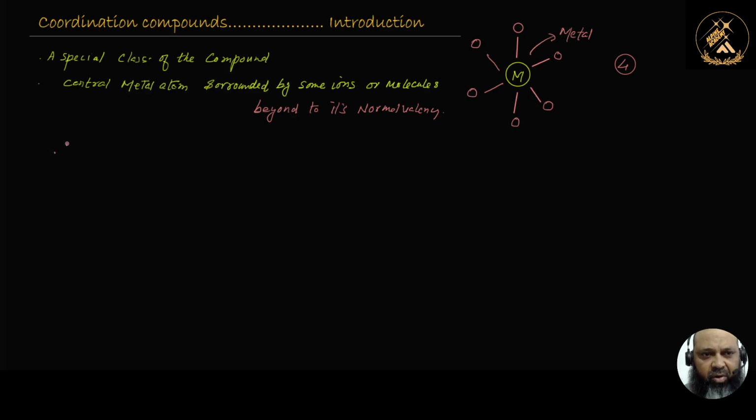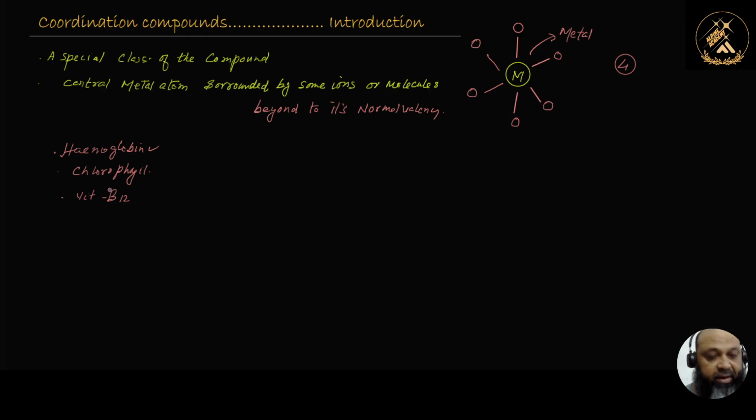Like hemoglobin is one of the classical examples of a coordination compound, which is very common in animals. Besides that, chlorophyll is another example, right? Chlorophyll is also an example, that is also known as a biomolecule. Vitamin B12 is also something which is in the coordination compounds category.